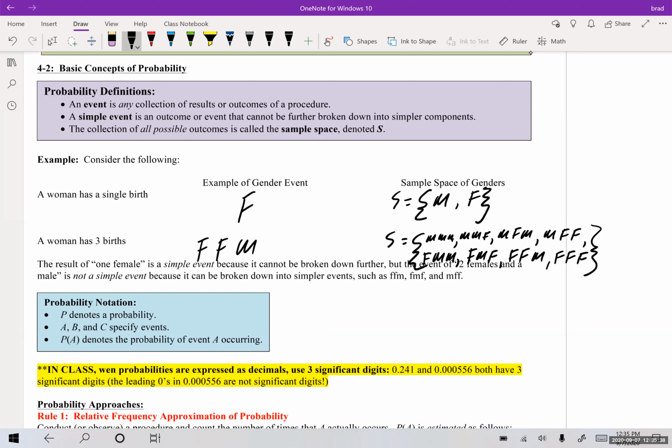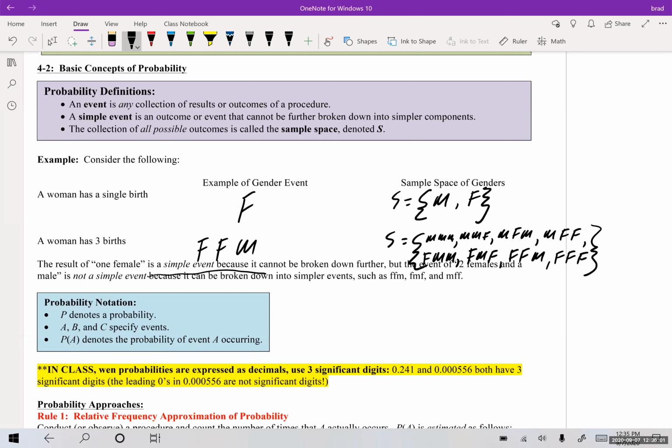The result of 1 female is a simple event because it cannot be broken down further, but the event of 2 females and a male is not a simple event because it can be broken down into simpler events such as female, female, male, female, male, female, or male, female, female. So basically when there are alternate ways for the same thing to happen, that would not be considered a simple event.